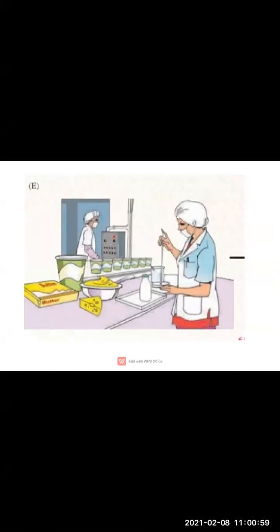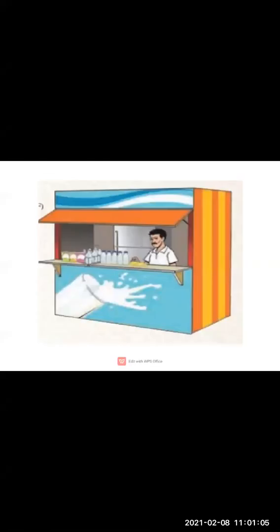They are making all this from the milk. Then the products made from milk are sold in the market. Here you can see this man selling all the products made from milk.